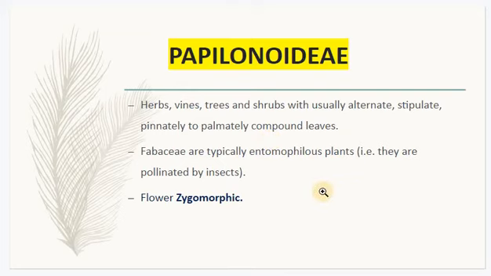And mainly Fabaceae family is pollinated by insects. So they are called entomophilous. The process of pollination by insect is called entomophily. Another typical feature is these flowers can be divided into two equal halves only through one plane. So they are called zygomorphic flowers. So zygomorphic one.